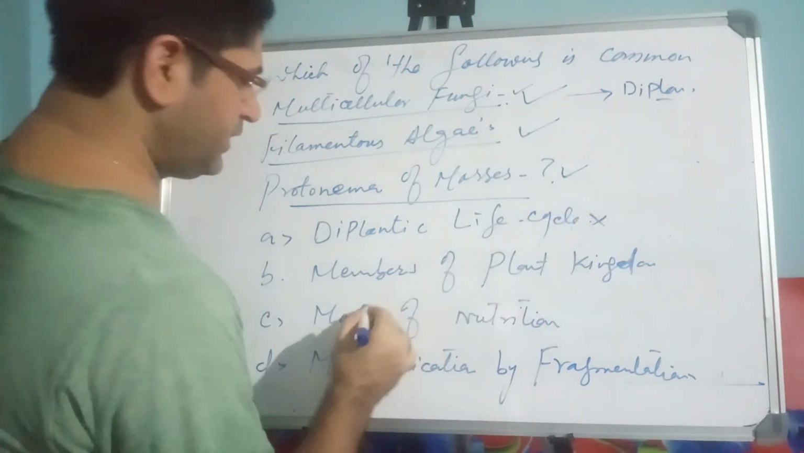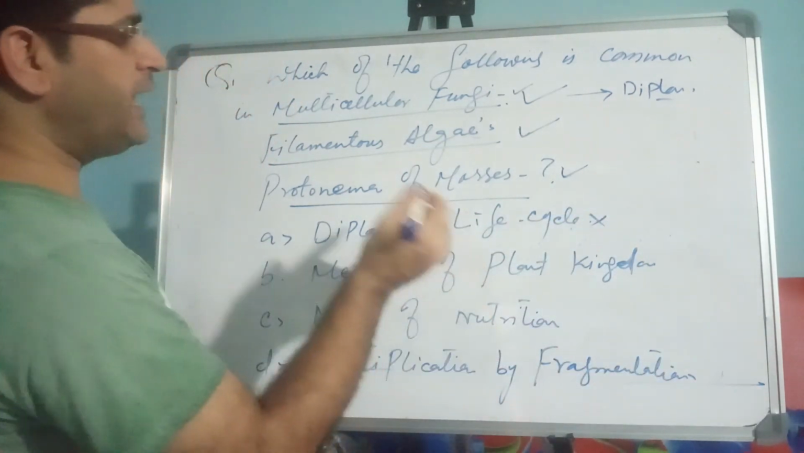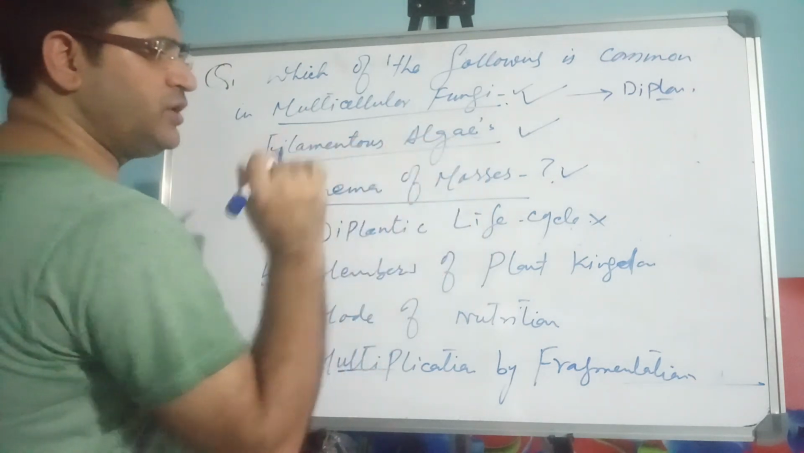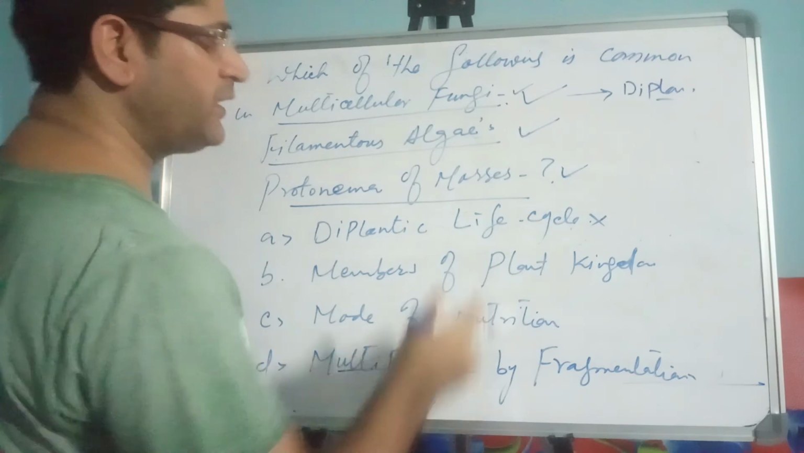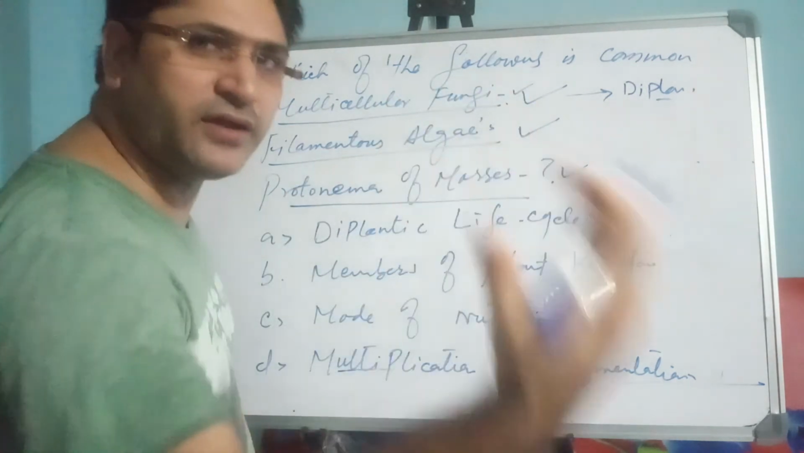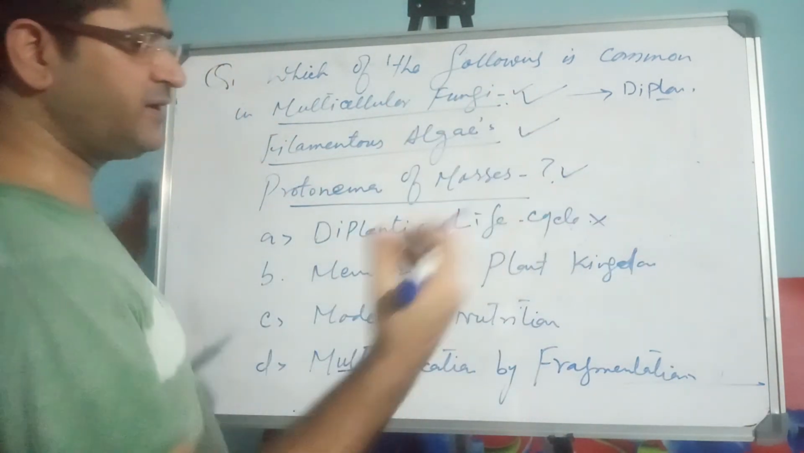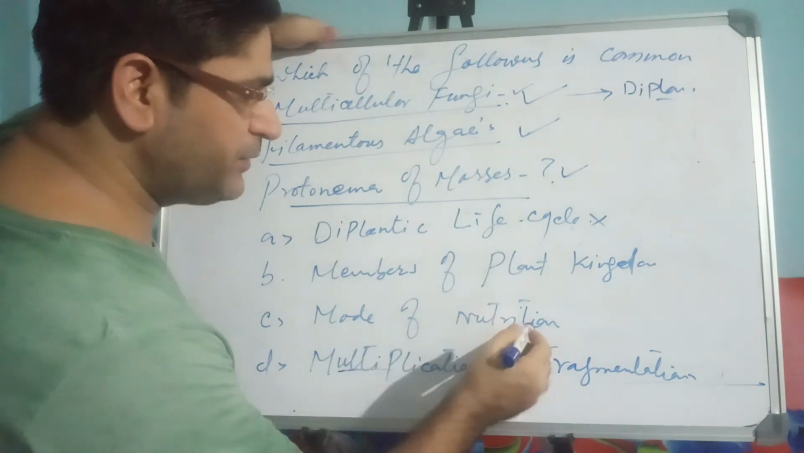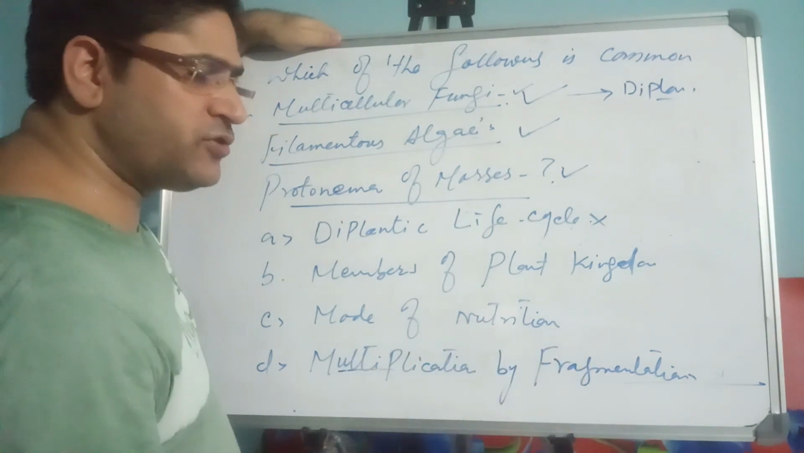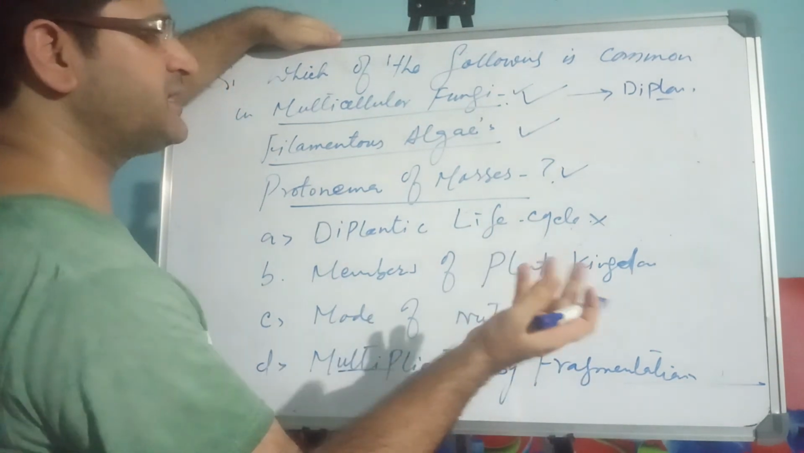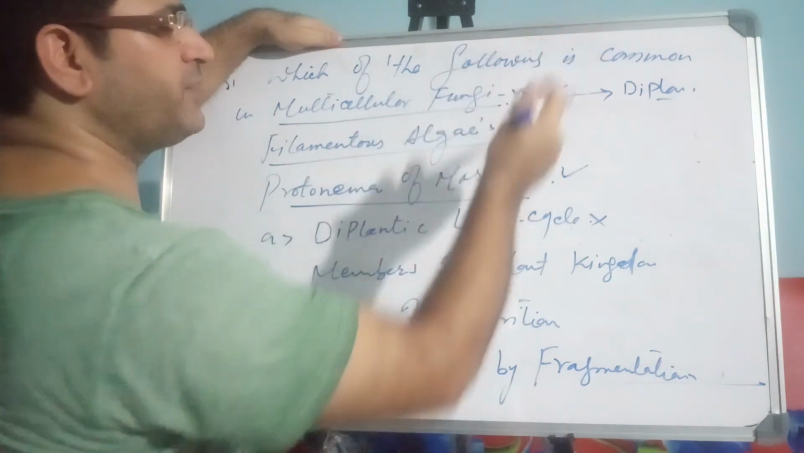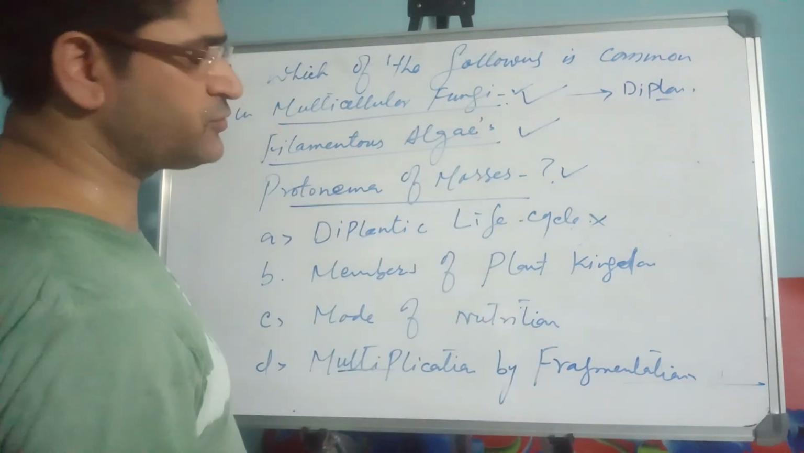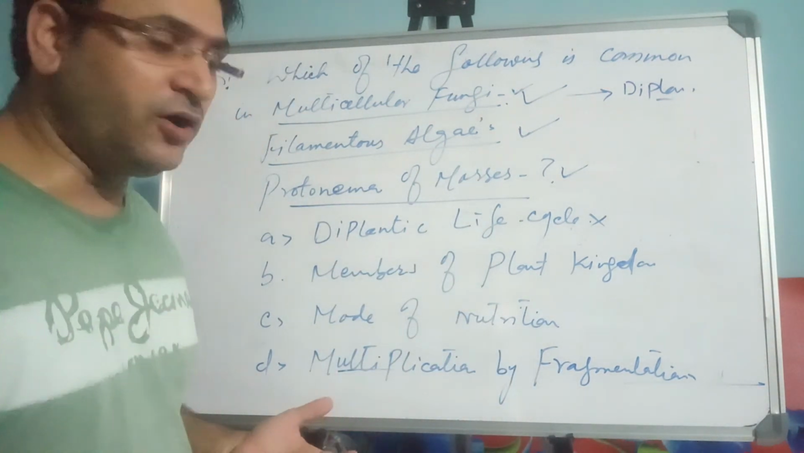Now, similarly, members of the plant kingdom: algae and bryophytes are members of the plant kingdom, but fungi are a different kingdom, different from the plant kingdom. Mode of nutrition: autotrophic, heterotrophic, mixotrophic. This is completely different. Fungi are mostly heterotrophic, there are autotrophs also, so it is not common in all.